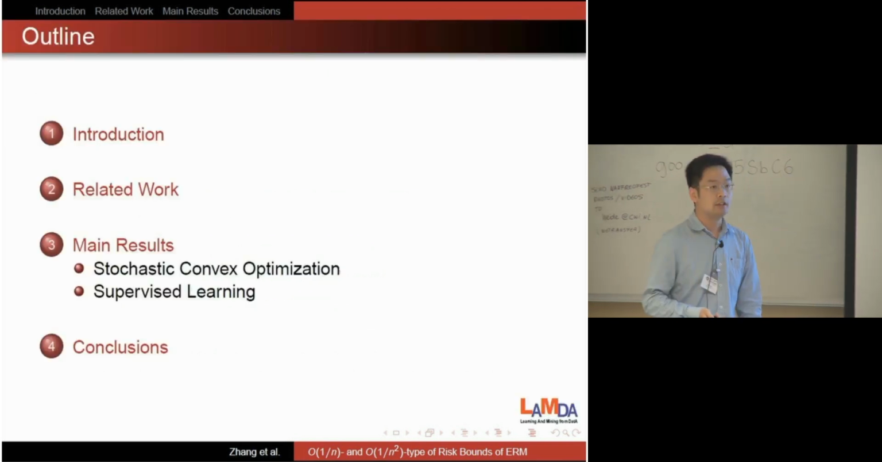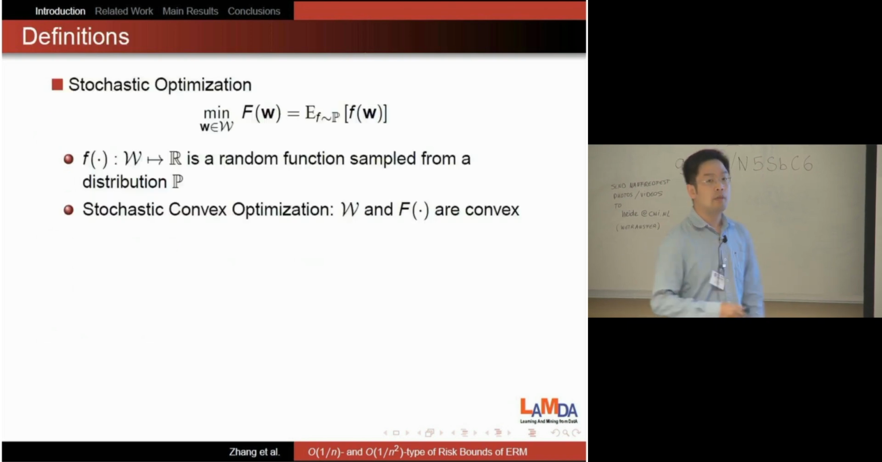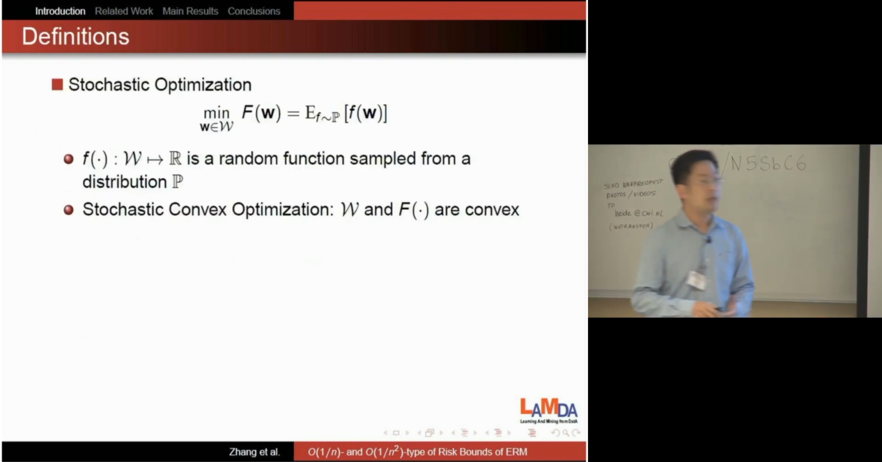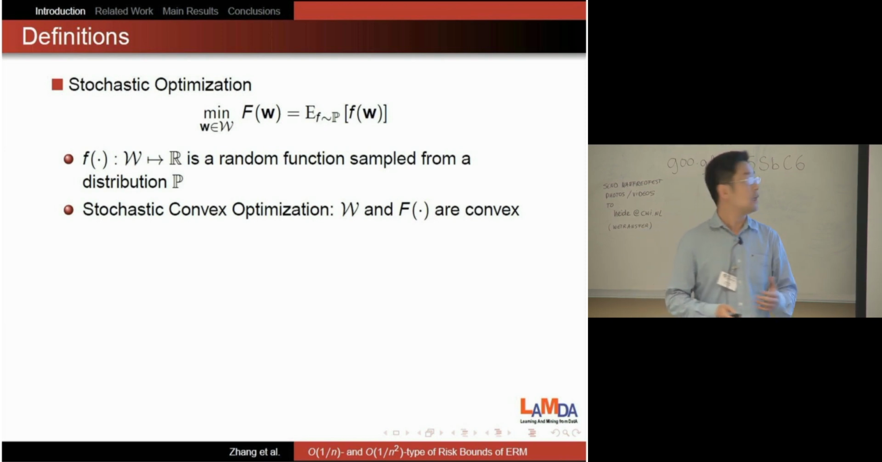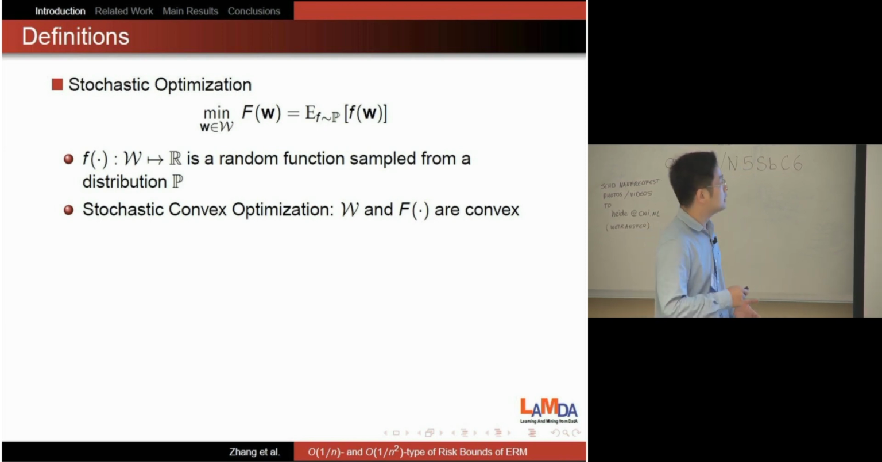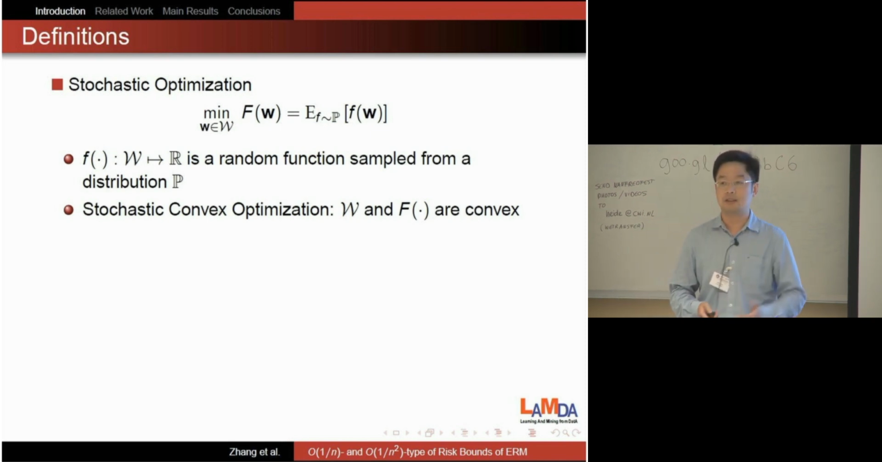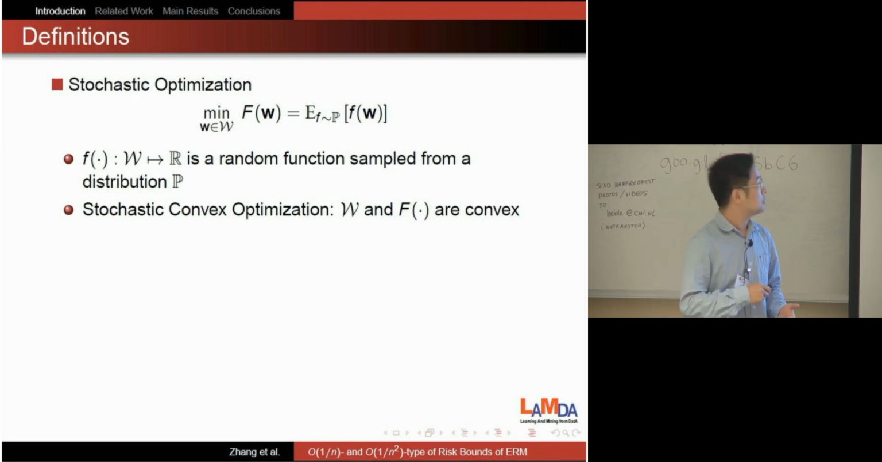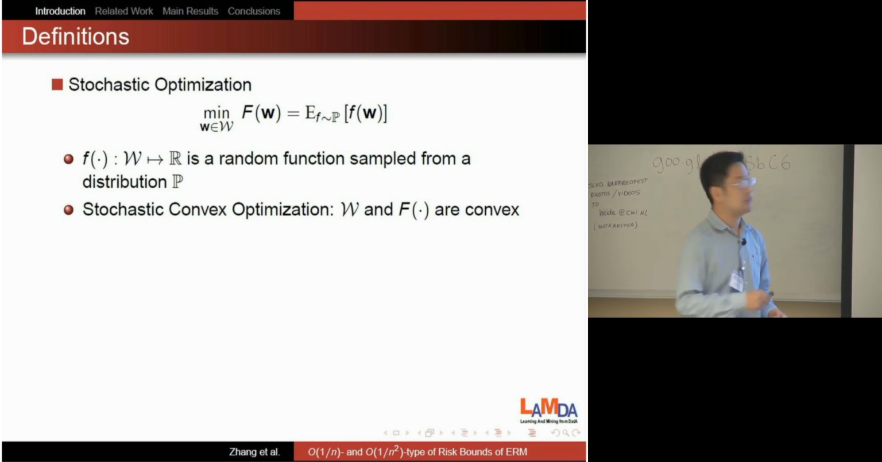First, let's see the introduction. So we consider the problem of stochastic optimization. I think we are all familiar with this formulation. We want to minimize the population function capital F, which is defined as an expectation of a random function, small f, over the distribution P. Here the distribution may be unknown to us. In a very special case that the domain capital W and the function capital F are convex, we say that the problem is stochastic convex optimization.